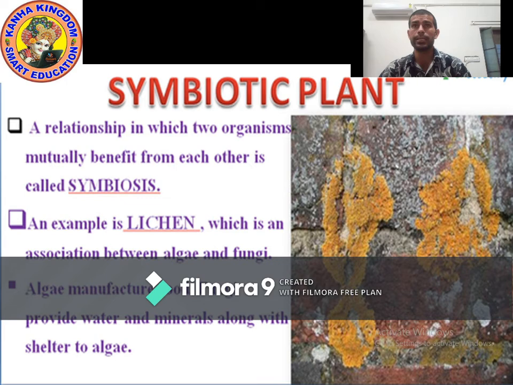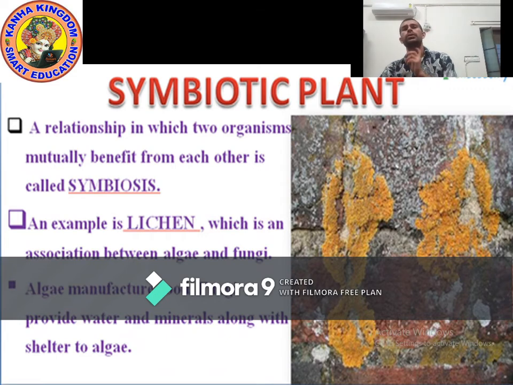A relationship in which two organisms mutually benefit from each other is called symbiosis. They provide each other, a take and give system.